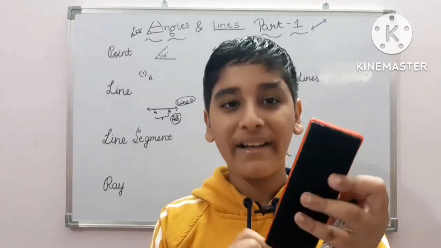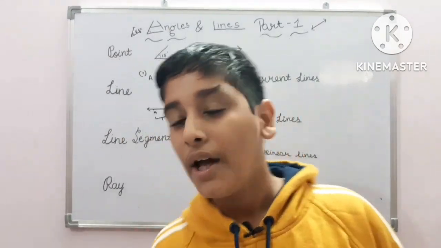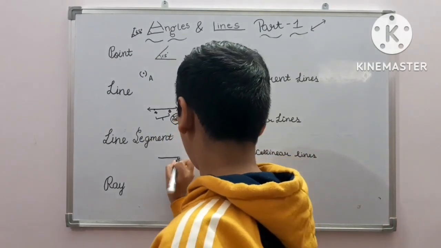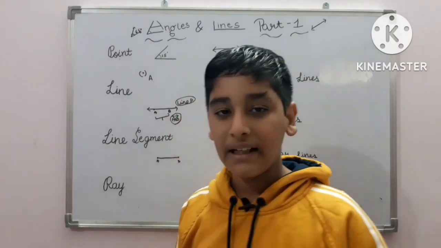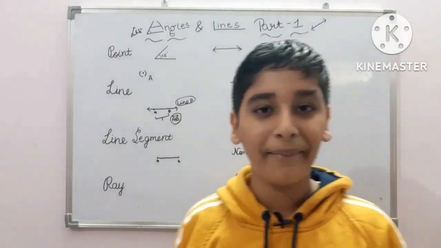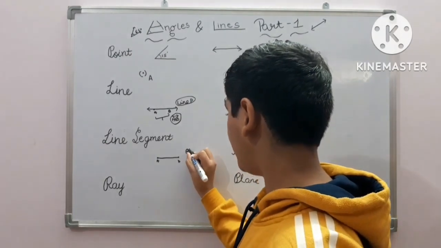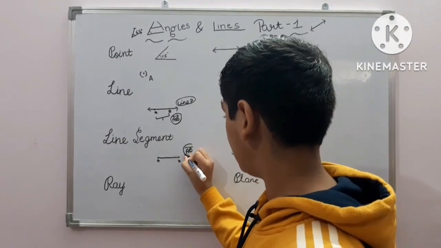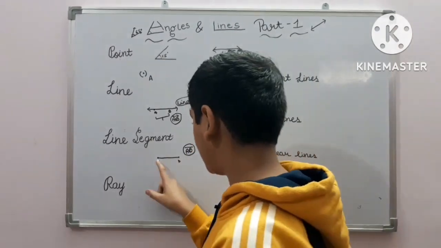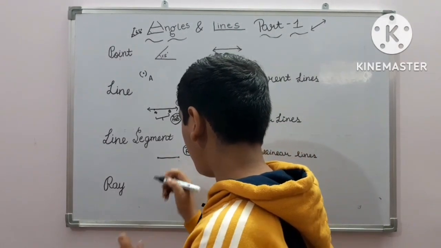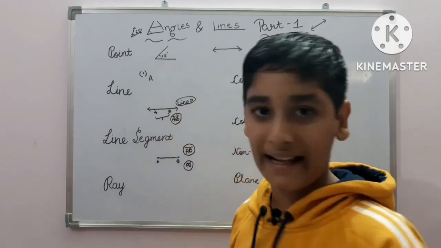Suppose it has the beginning point as well as the ending point and has a fixed length, this duster. And let me draw a line segment. We have to name both the points. So this is an example of a line segment. And if we want to name or denote this line segment, then we will denote it like this, or by the name of any 2 points. Suppose I have named these as P and Q. So I can also denote it like P, Q and then like this.